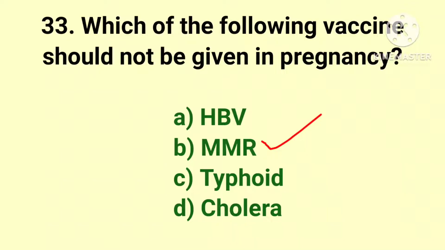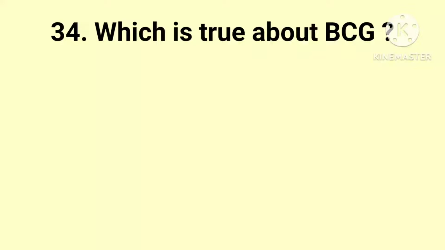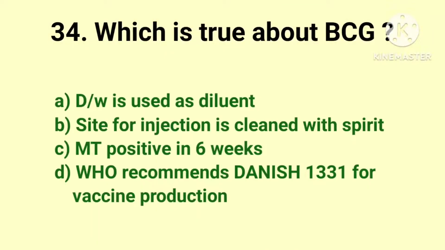Next question, which is true about BCG? The options are distilled water is used as diluent, site for injection is cleaned with spirit, Mycobacterium tuberculosis positive in 6 weeks, WHO recommend Danish 1331 for vaccine production. And the answer is WHO recommends Danish 1331 for vaccine production.